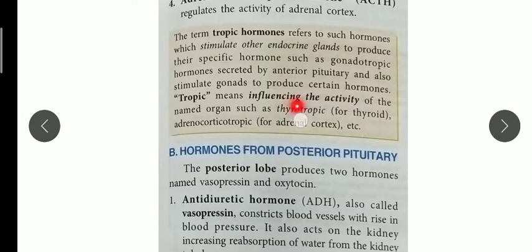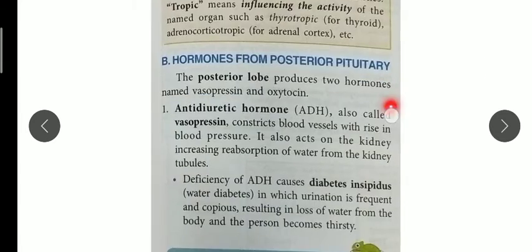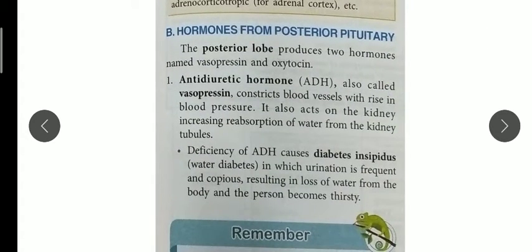Tropic means influencing the activity of the other. So we use thyrotropic for the thyroid and adrenocorticotropic for the adrenal cortex.